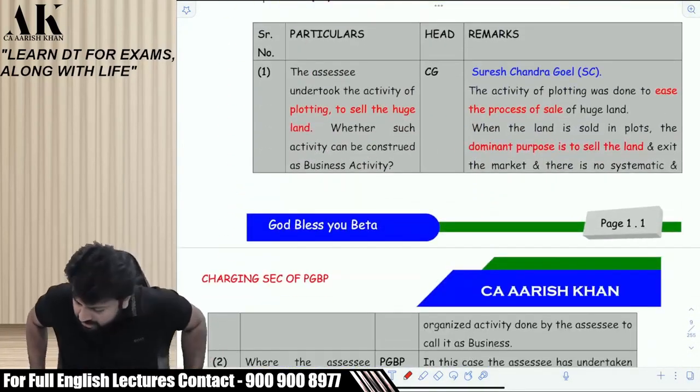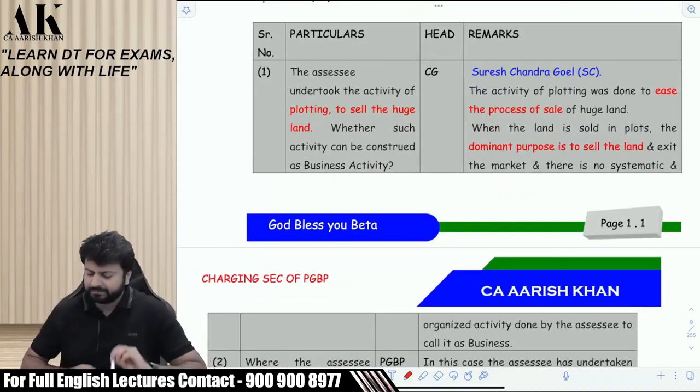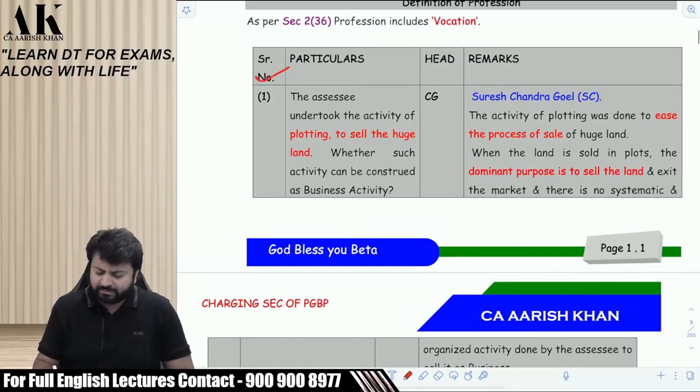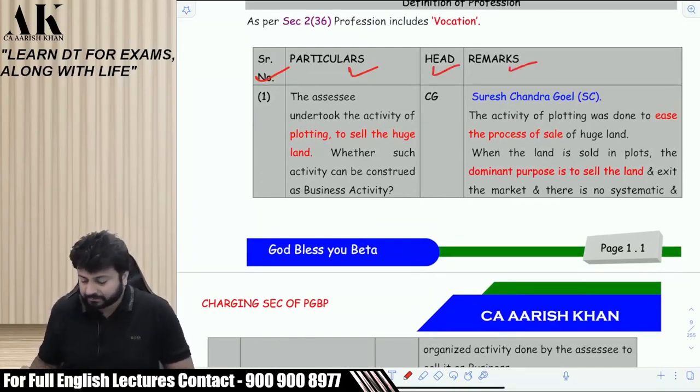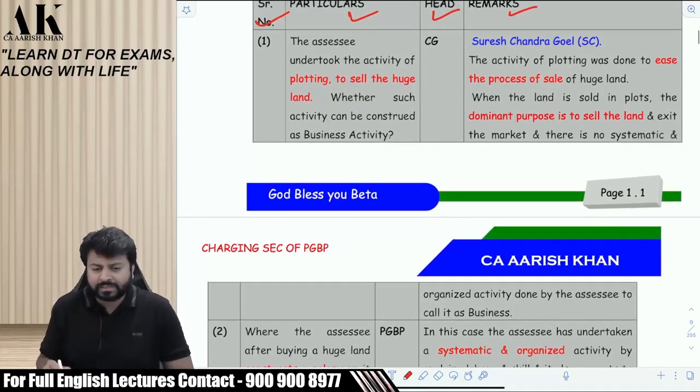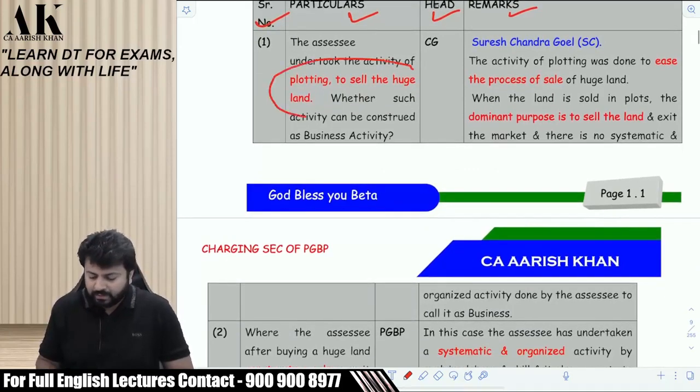So coming to this discussion, all these things are there in your books also. As you can see over here, I'll show you which issue is there where. There are 3 to 4 columns which I have made. The first one is serial number, second is particulars, third is which head it will come under, and fourth one is remarks. First one, the first example which I have just told you, I am selling huge land. If you are selling huge land, then it is capital gains, right?